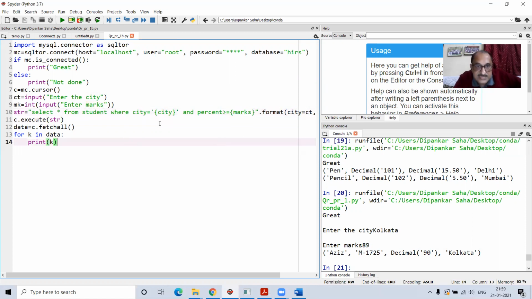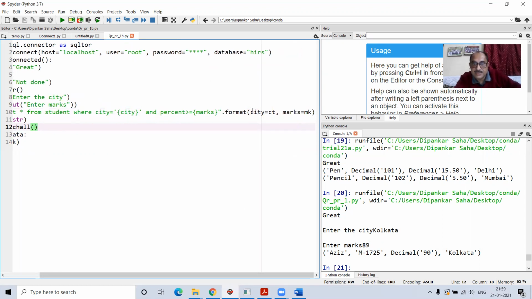Fine. Now, since city is what I'm expecting here, a non-numeric value, look at this again. I enclosed the whole thing within a pair of single quotation marks. And the second one, since I'm expecting a numeric value to come and replace it, I did not write any single quotation mark here. And these two values, CT and MK, which the user has input, are to replace those. We can also call them placeholders. Placeholders means something which should be replacing them.